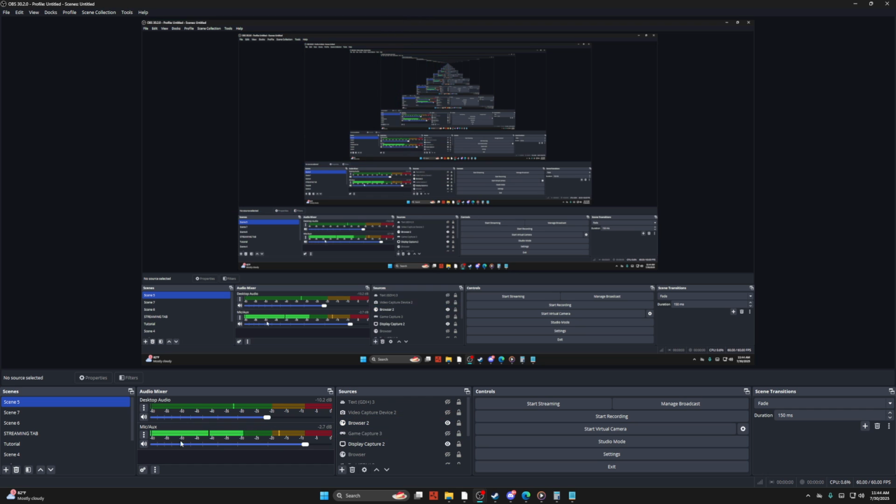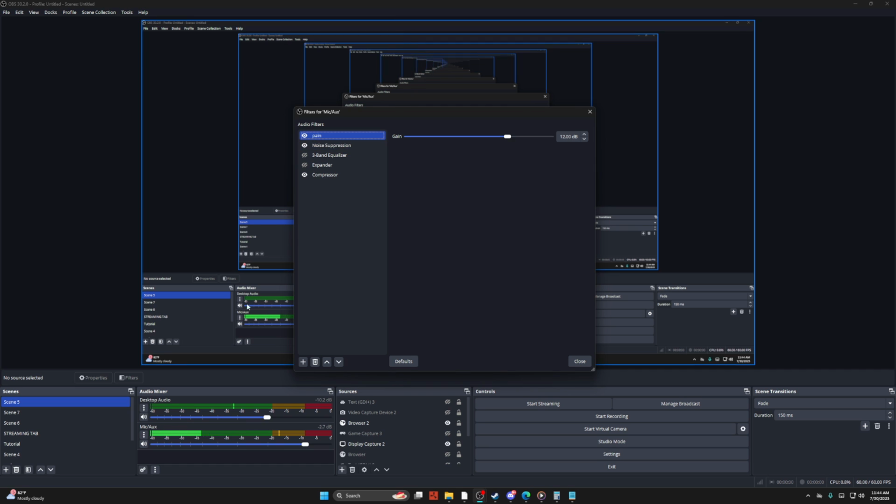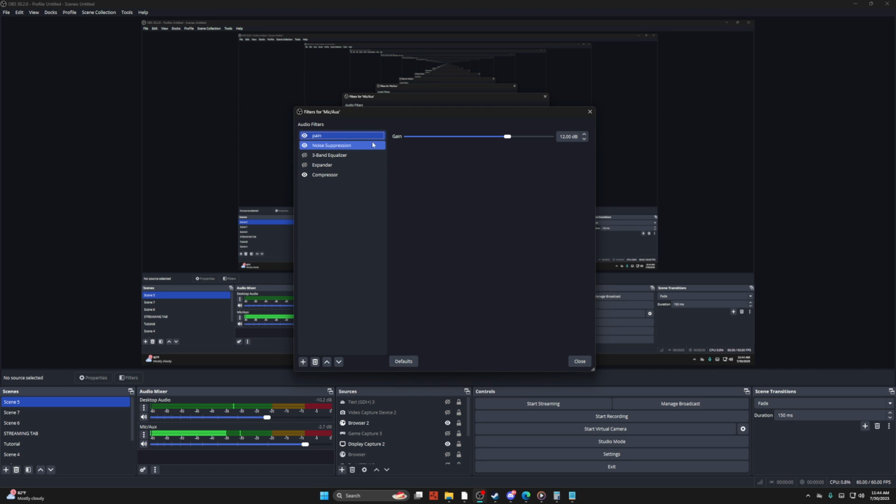And then once you go ahead and do that, you're going to want to look at the filter section in your mic and aux source and take a couple different looks here. So OBS doesn't come built in with any sort of thing that can make you echo naturally, but you can kind of mess with the audio filters to give yourself an echo, or you can download a VST plugin, which is what I've done.